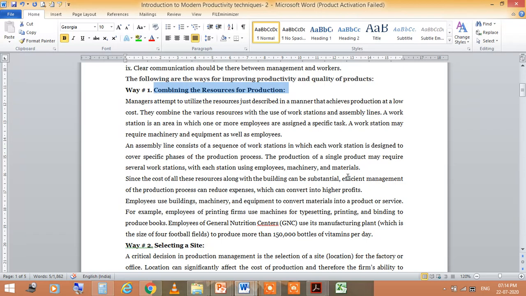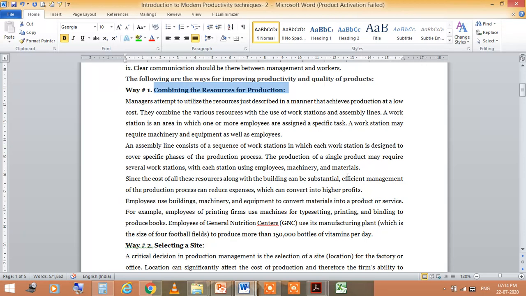In simple terms, if we use the resources in an efficient manner to increase the production, there are the managers and the employees who are of course using the resources, but managers are just controlling or monitoring and providing resources, while the employees are using those resources to increase the productivity.